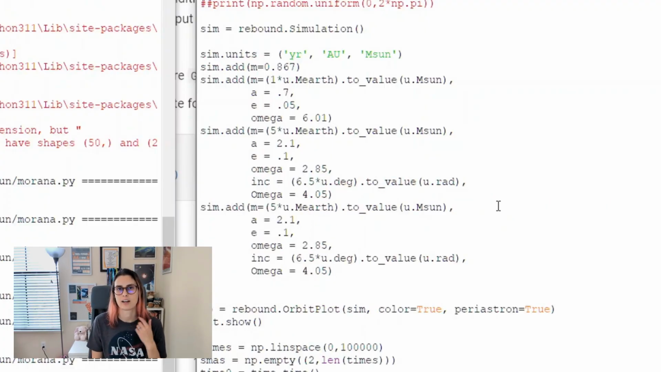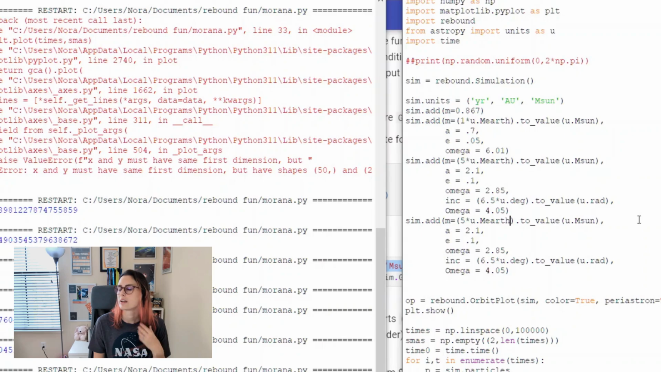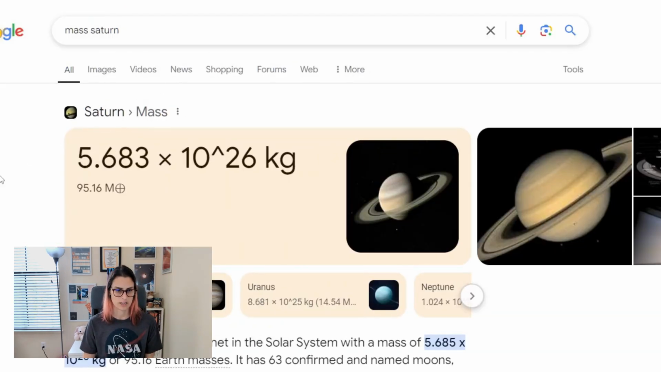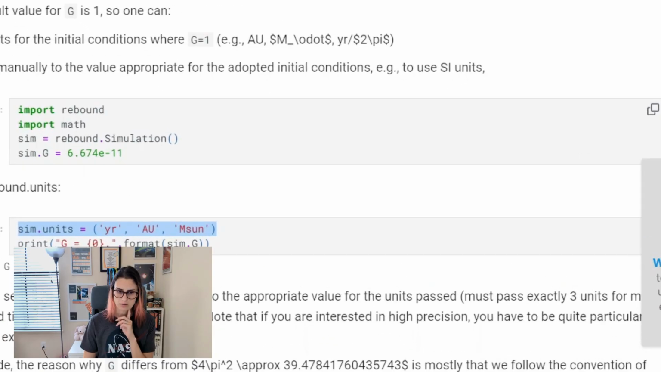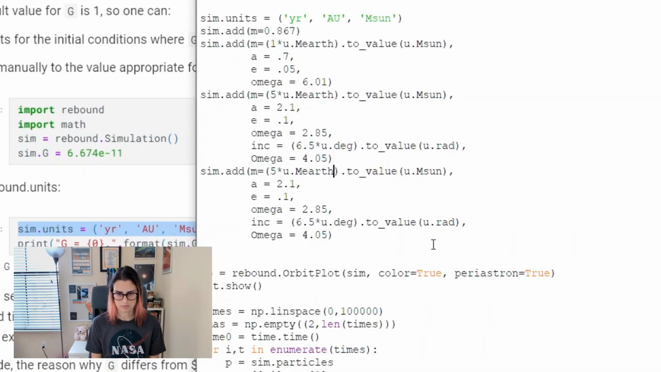Let's say that there's like a gas giant, like a Saturn-size gas giant. What's the mass of Saturn? 95 Earth masses-ish. Okay, so we'll do a Saturn-sized planet. Make it 93 Earth masses. Slightly smaller than Saturn.